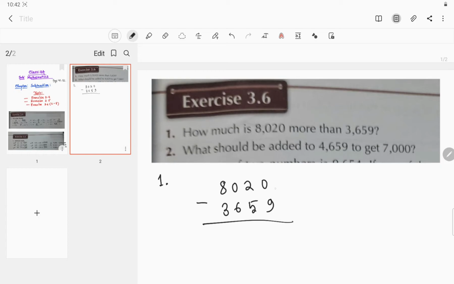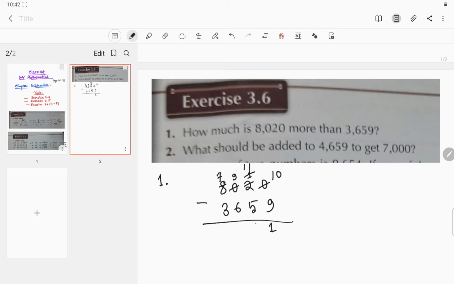Now starting from the ones place, it will be 10, and this 2 will become 1. So 10 minus 9 is 1. Since 1 is less than 5, it will be 11, and this number will be 9, and this 8 will become 7, right?